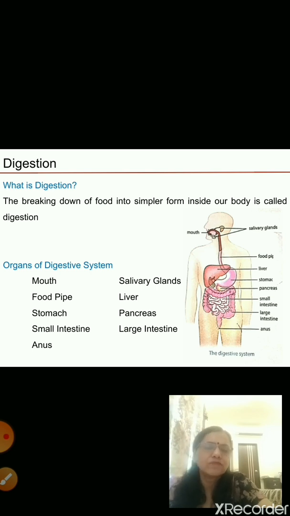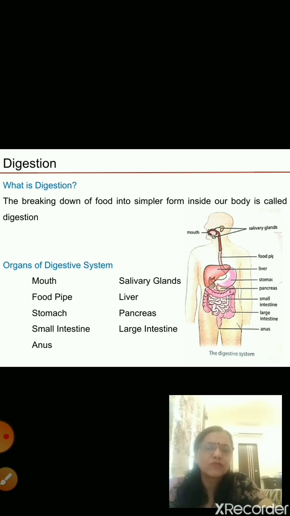So first is mouth, then food pipe, stomach, small intestine, salivary glands, liver, pancreas, large intestine, and anus. Okay, so the digestion begins from the mouth. As soon as you put the food in your mouth, you start chewing it, and the sugars and starch in the food you are eating slowly start digesting. After the food is chewed properly, it becomes pulp-like, right? And then it moves to the food pipe.